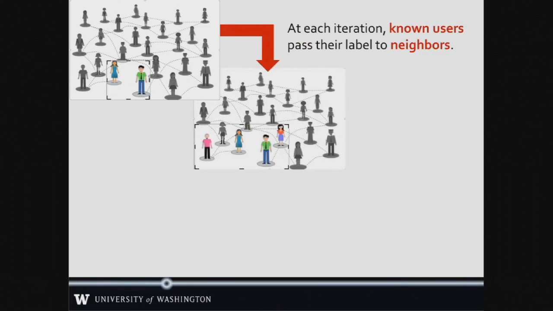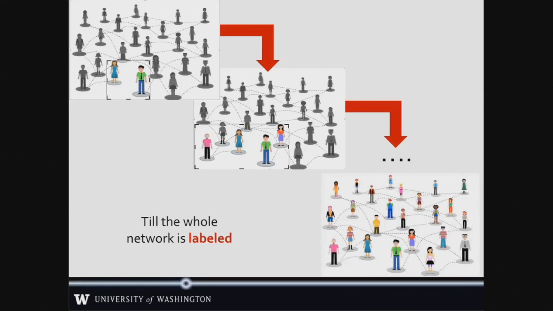Then our model uses an iterative approach, which means at each iteration, we pass attributes from those users who express it, and they are colored here, to those who do not express it, which are gray here. This iterative manner continues until the network converges, which means we get to a state where there are no users whose attributes we do not know.